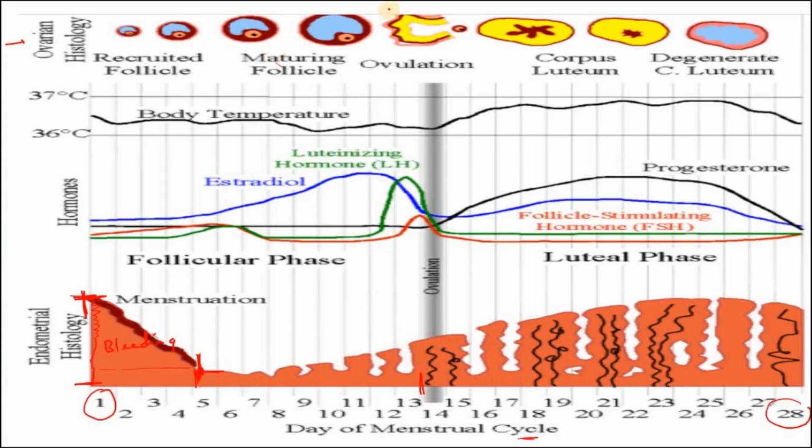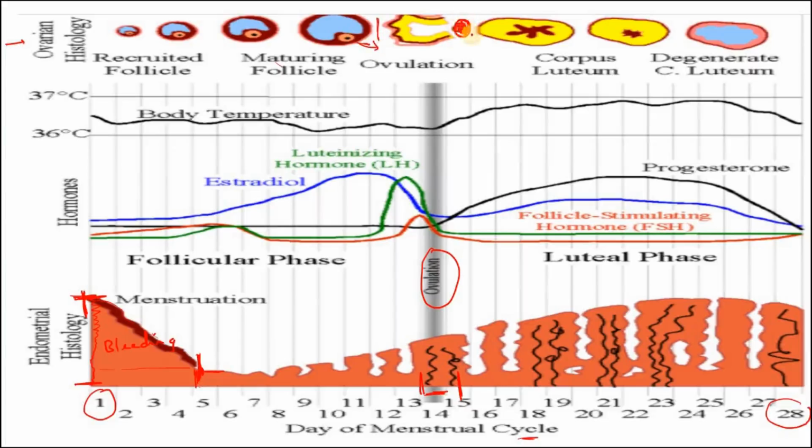But then look at this. At the 13th day, the follicle has matured. And what happens on the 14th day? Very important day. This is the day of ovulation. This is the day when the follicle ruptures. The mature follicle ruptures, right? And the egg is released. See, the egg is released.